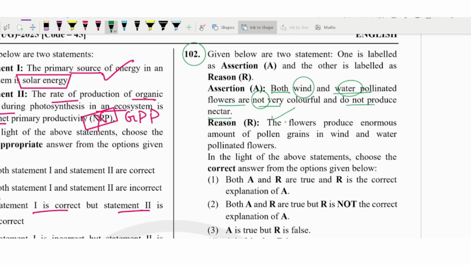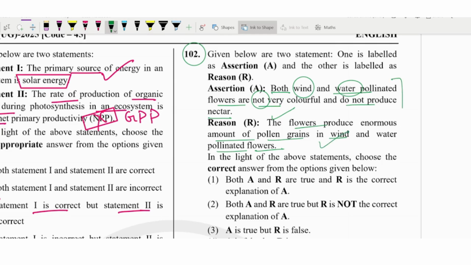So the assertion is correct. The reason: flowers produce an enormous amount of pollen grains in wind and water pollinated flowers. Obviously, even if the attractant is not there, the pollen has to reach the egg cell for fertilization. It should be present in an enormous amount, then only it will go for pollination. That is also correct.